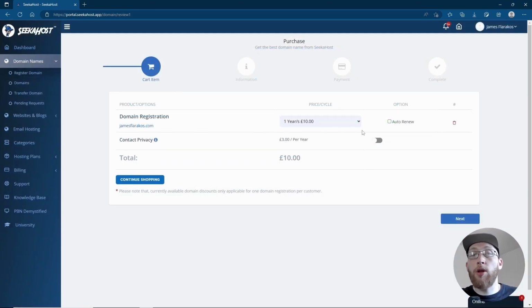Here you can choose how long you're going to register it for. You can register it for 1 up to 4 years at a time, or you can simply check the auto renew button. Once you check that, that would just take the payment once every year. You can also choose domain privacy if you want to hide the identity of your whois information, and then once you're happy, go to next.